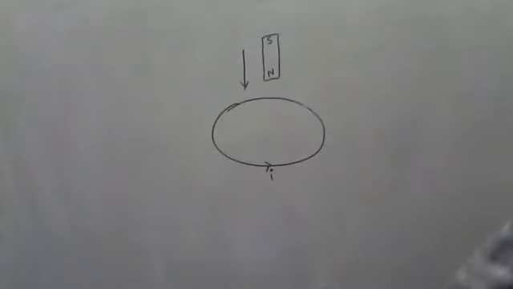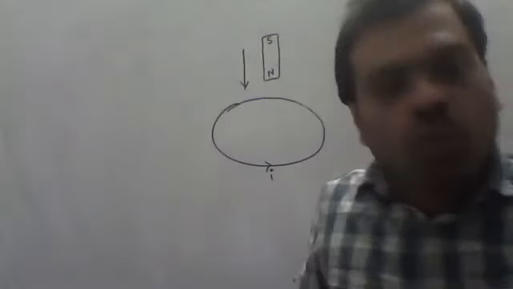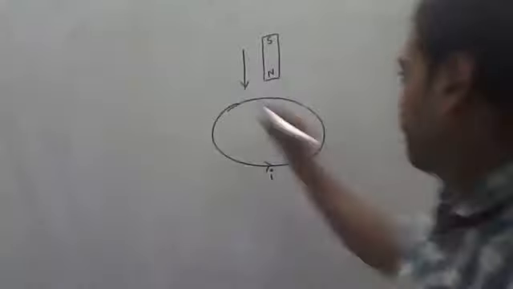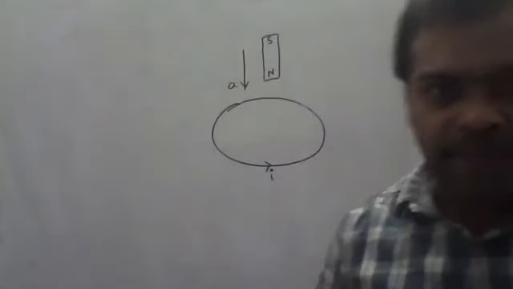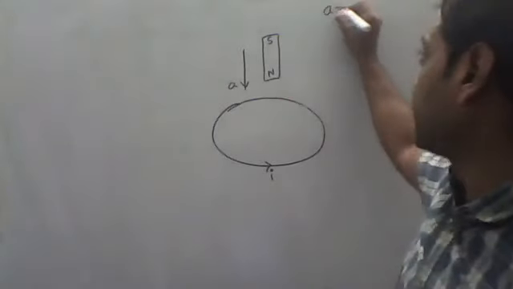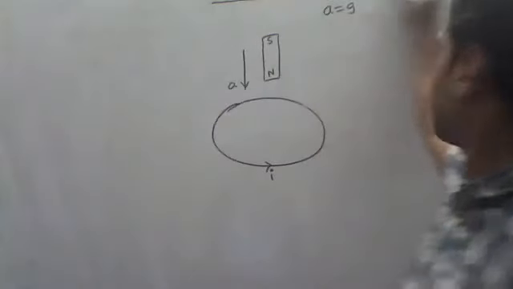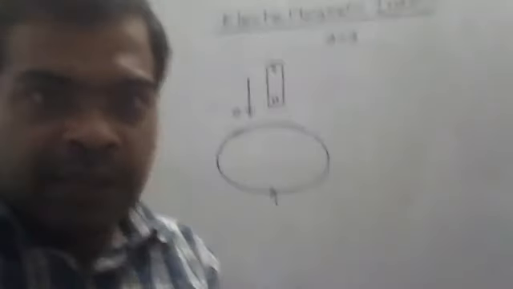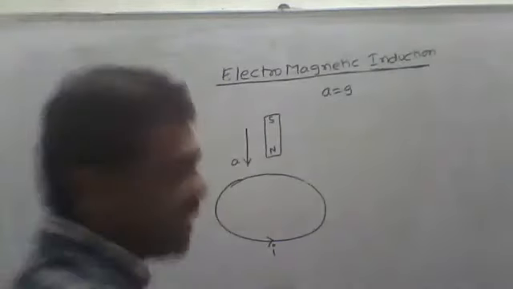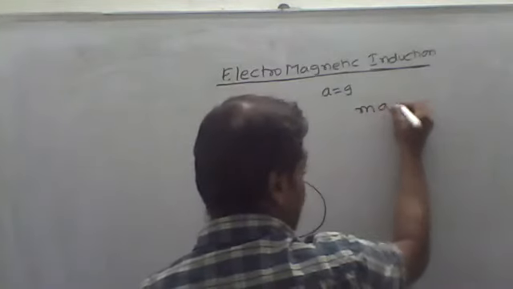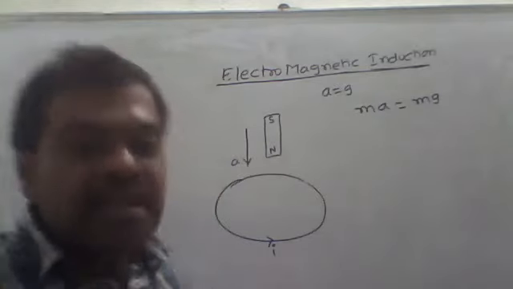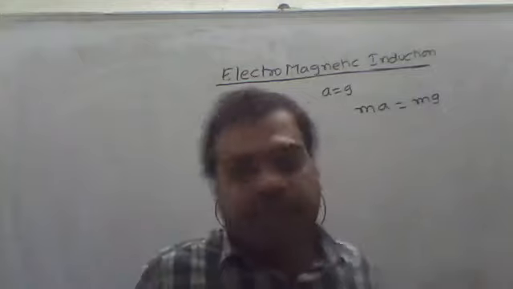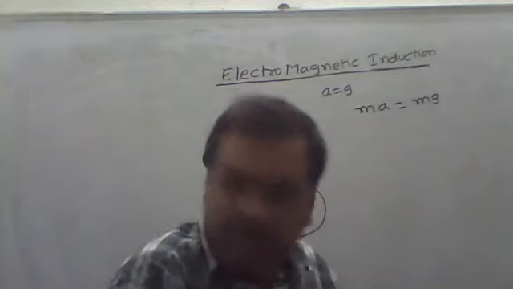Now, in this case, I want to find what will be the value of acceleration whenever it is falling downwards. Vertically downwards means I can write a equal to g, right? That means whatever force is acting on the object, that is ma, is equal to the weight, if there are no other forces acting on it, no internal forces, no external forces.